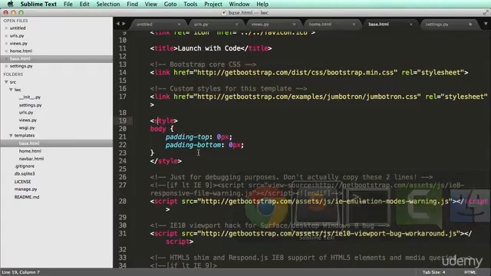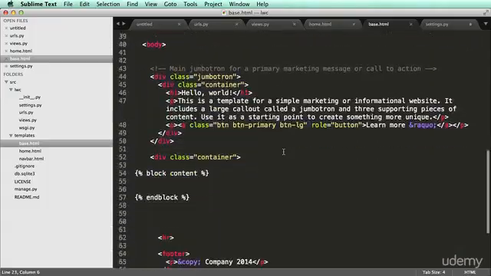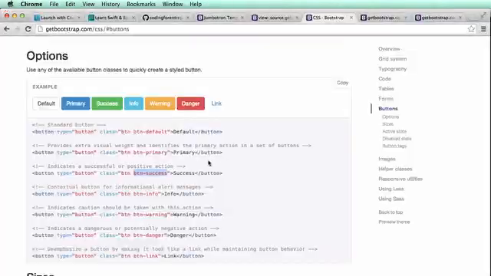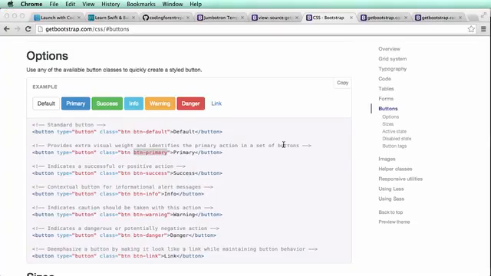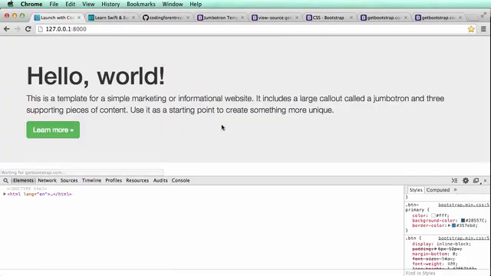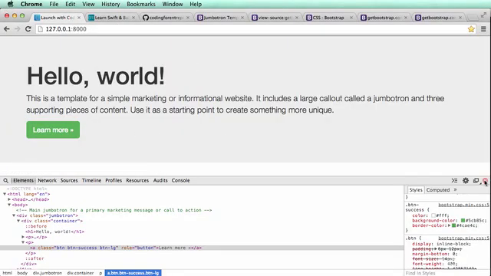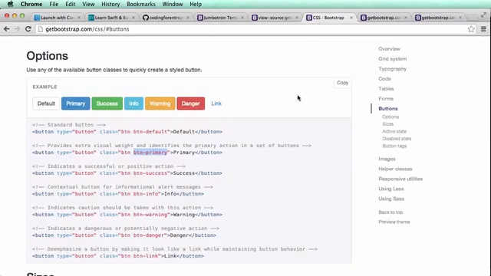So to do that, we would come in here and go to our Jumbotron and change BTN primary, which is what we see here, to BTN success. So we change this. All right, go back in here, do a refresh. Now it's green.